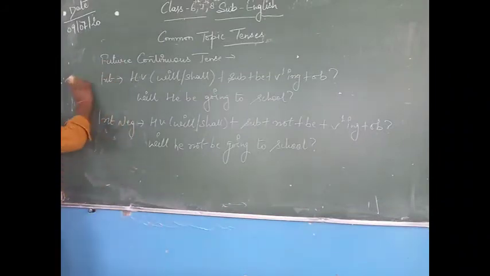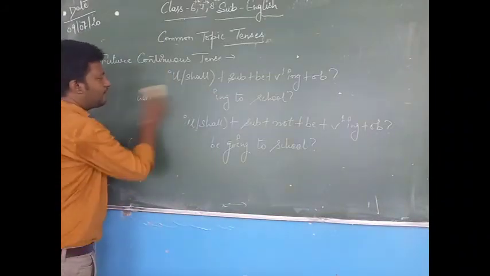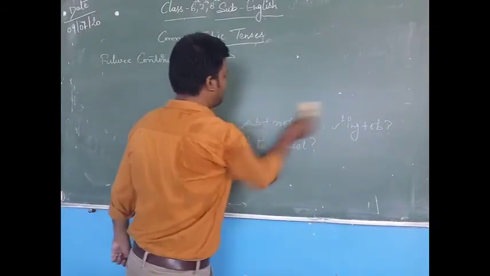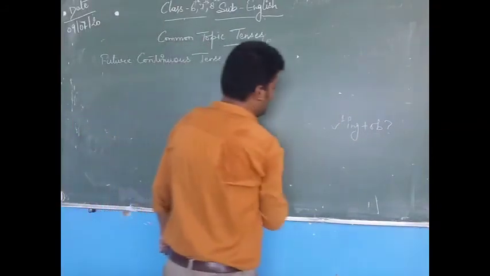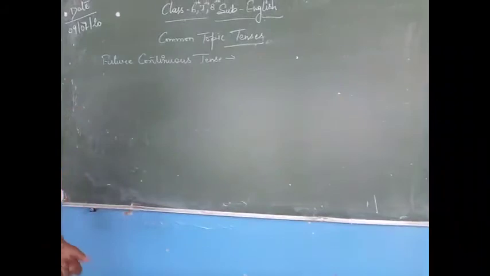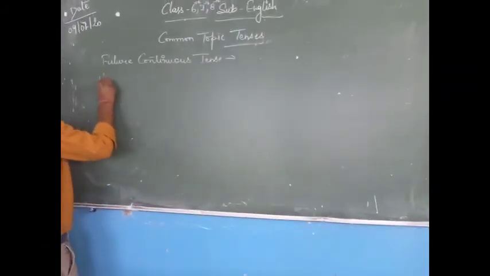Now two more we have, that is WH interrogative and WH interrogative negative.